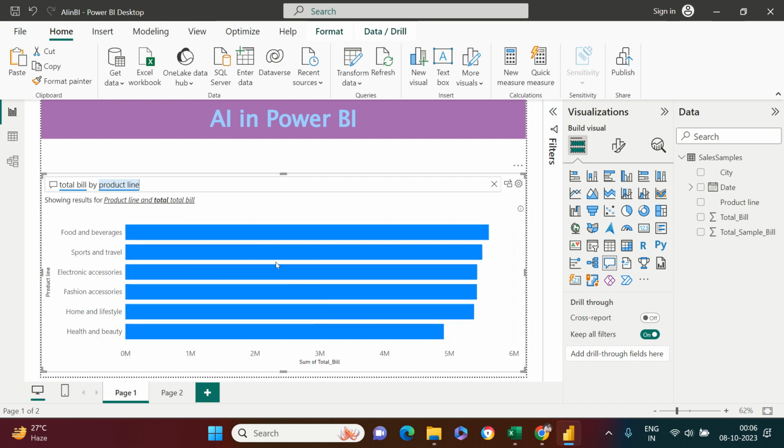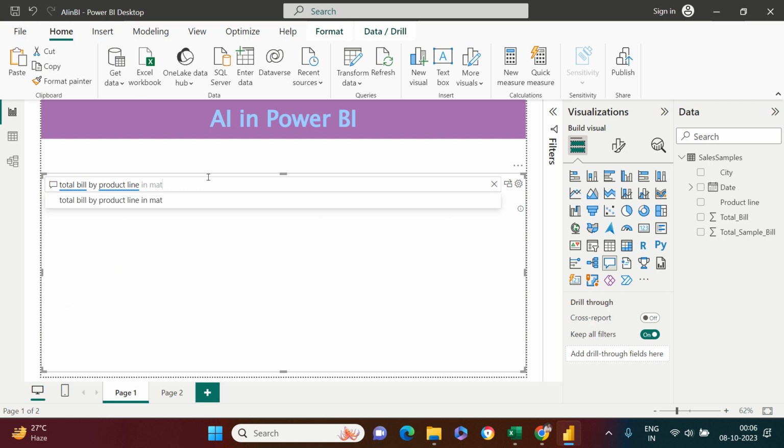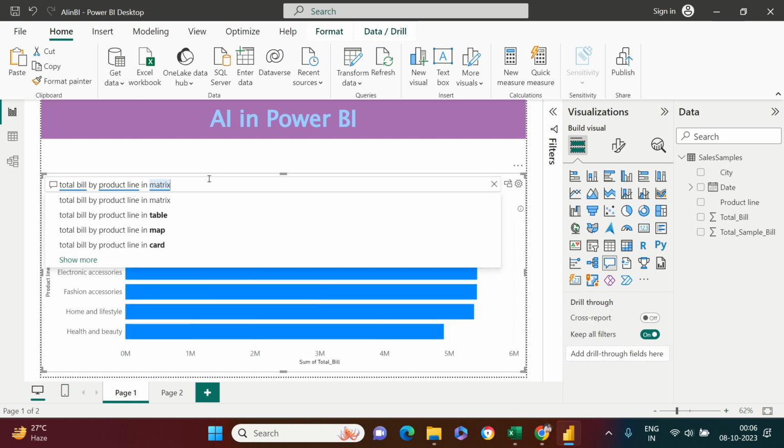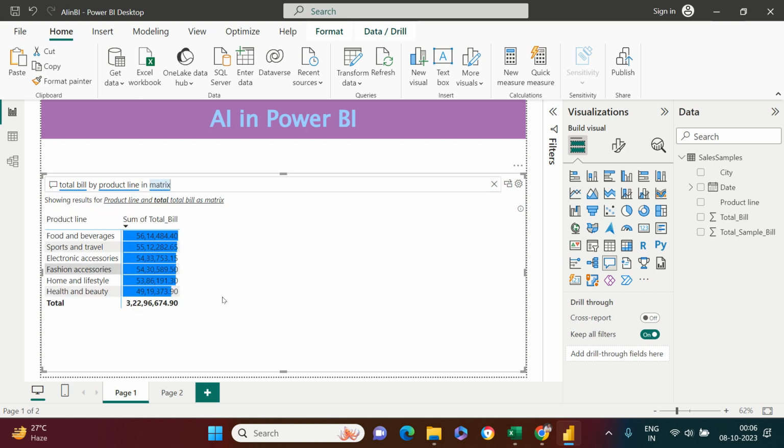Okay, now if you want to see it in the form of a matrix, you can say in matrix. Let's see if that works. Here is what you got. It shows in a matrix along with this conditional formatting. This is fantastic, isn't it? So this was the first feature.